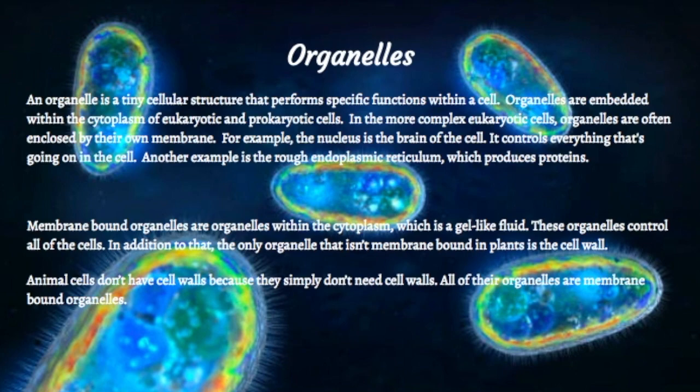Membrane-bound organelles are organelles within the cytoplasm, which is a gel-like fluid. These organelles control all of the cell. In addition to that, the only organelle that isn't membrane-bound in plants is the cell wall. Animal cells don't have cell walls because they simply don't need them. All of the other organelles are membrane-bound organelles.